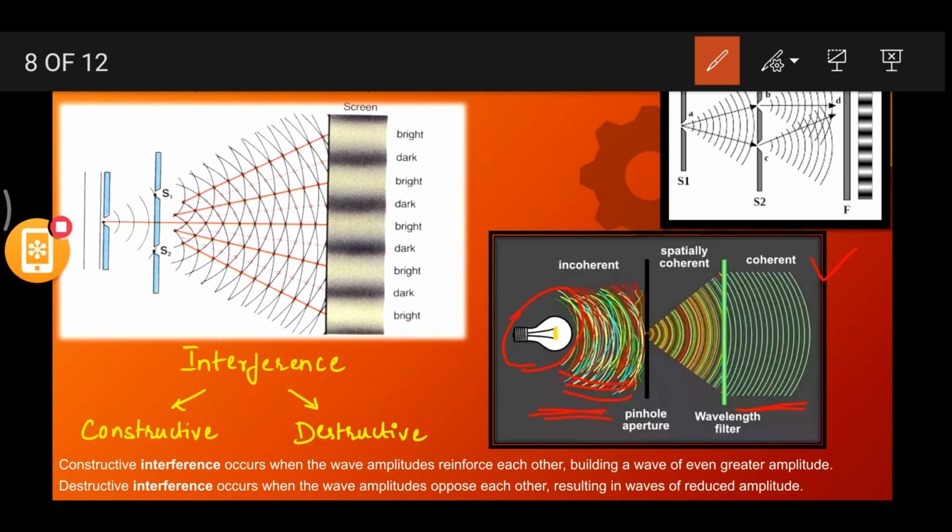These waves have the same frequency, they maintain a constant phase difference, whereas these waves do not have the same frequency, they do not maintain a constant phase difference. So sources which emit waves with different frequencies and which do not maintain constant phase difference are known as incoherent sources. Understood?